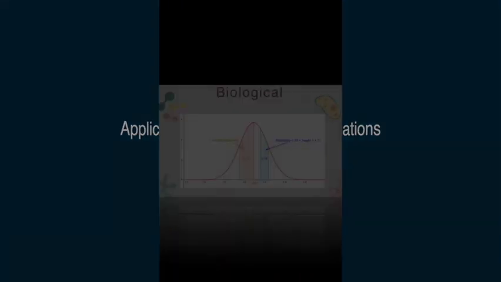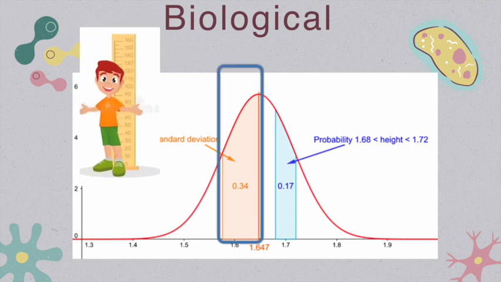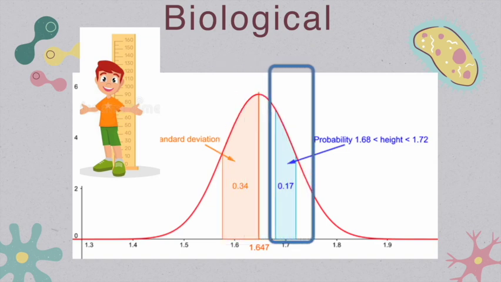Now let's look at a few applications of normal distribution. In biology, the logarithm of various variables tend to have a normal distribution after separation of male and female subpopulations, with examples including measures of size of living tissue, length, height, and skin area. Here in the graph, approximately 34% of the people are less than 1 standard deviation from the average height, 1.64 meters, and 17% of people have height between 1.68 and 1.72.